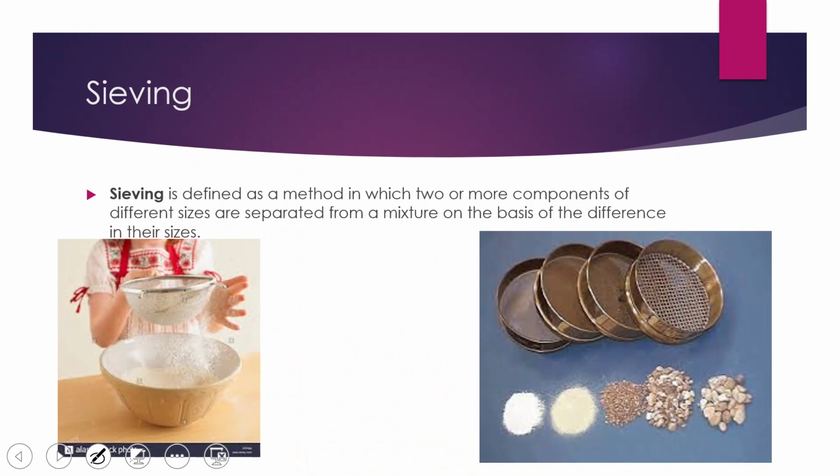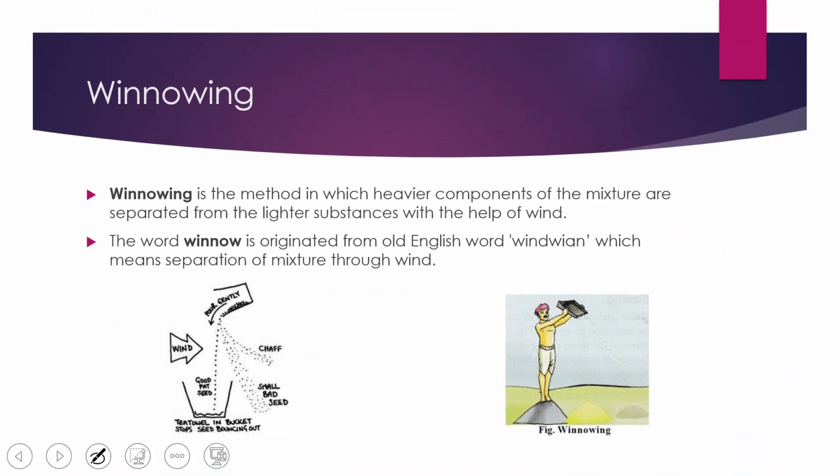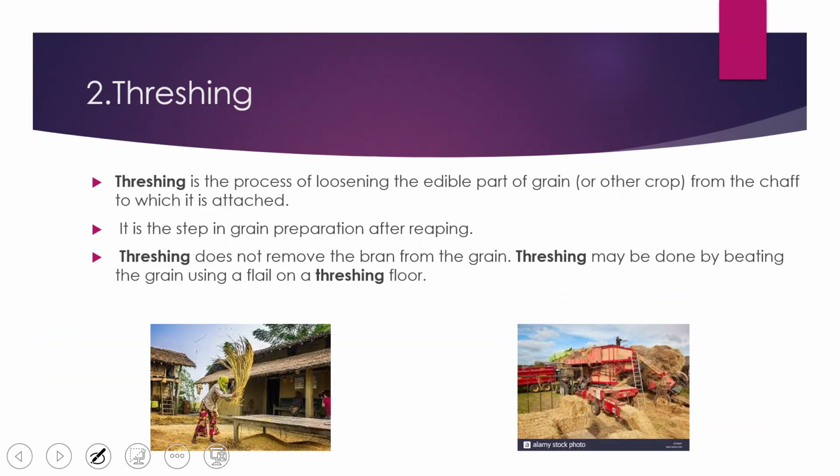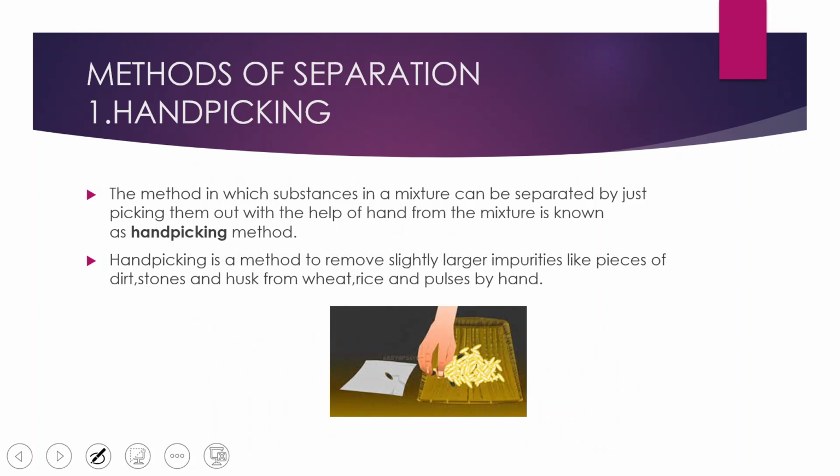In the previous class we did sieving, winnowing, threshing and hand picking. So this is all for this class. We will move on to the next class. Thank you, children.